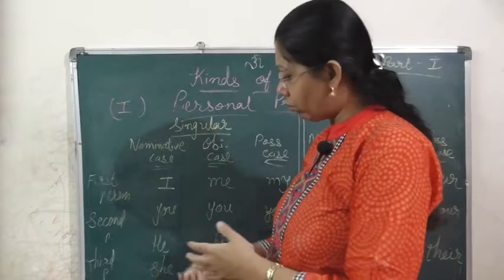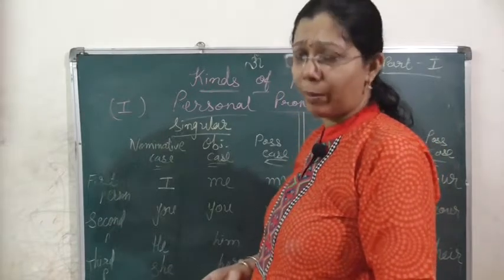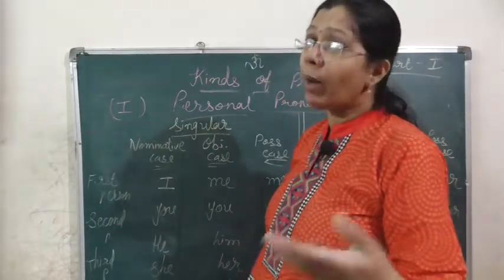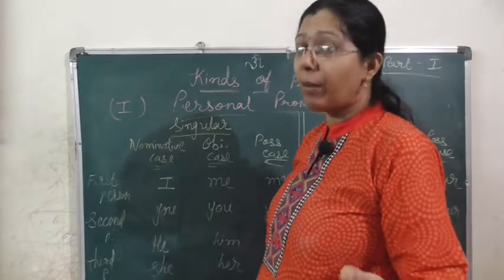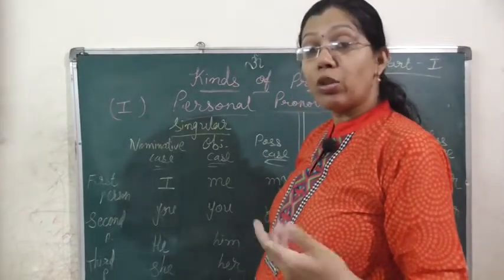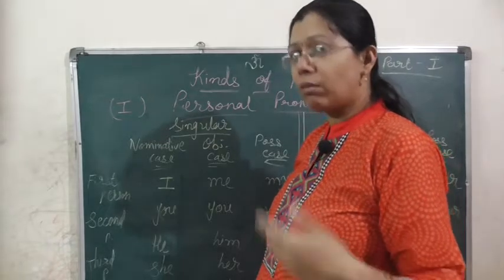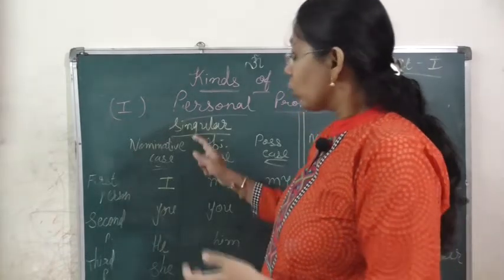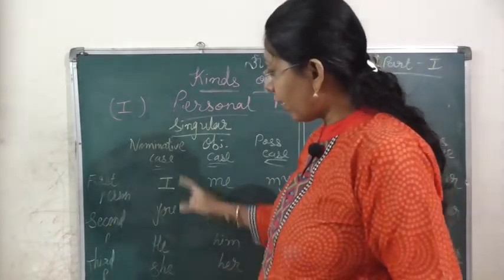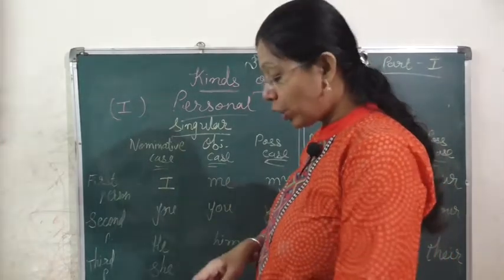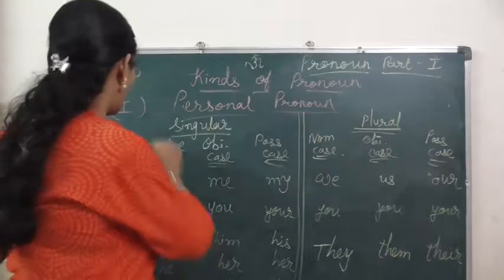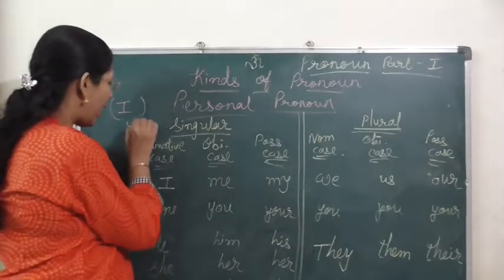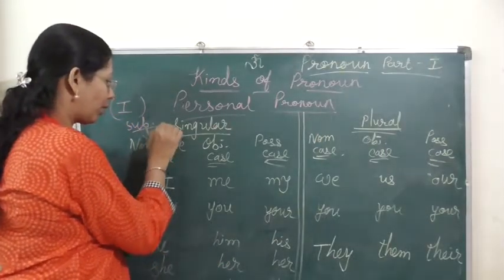He, you might have learnt at your primary level, is used for male. She is used for female, for feminine gender. It is used for non-living things or animals. So this comes in the category of nominative case. These are known as subject pronouns.